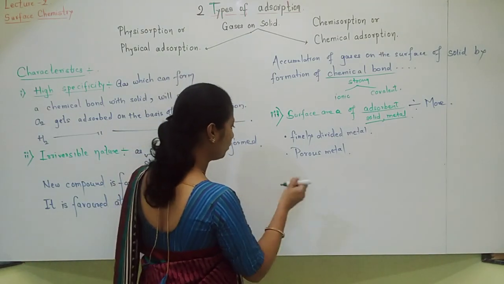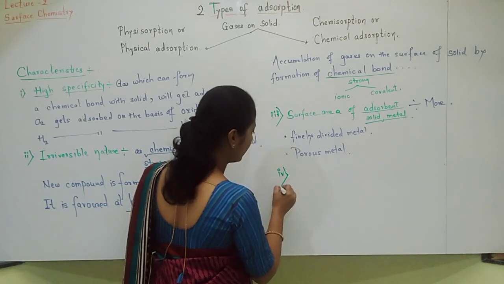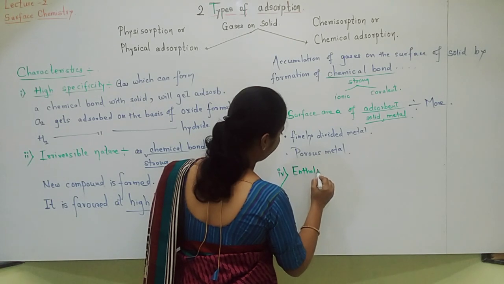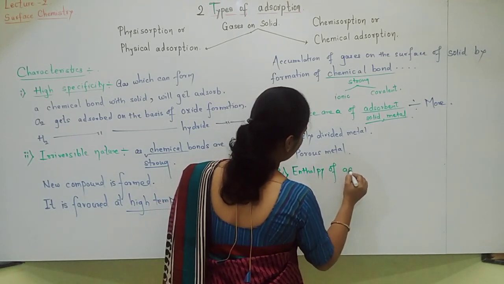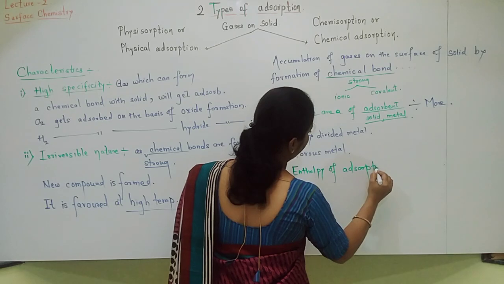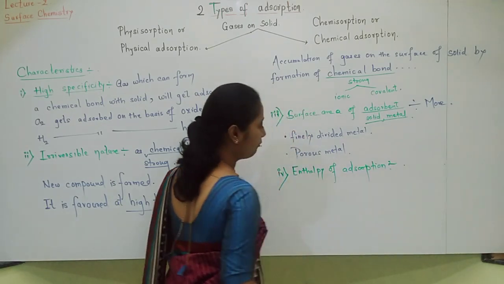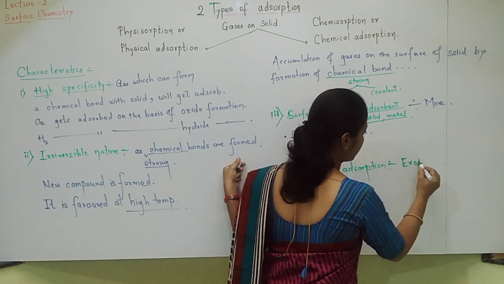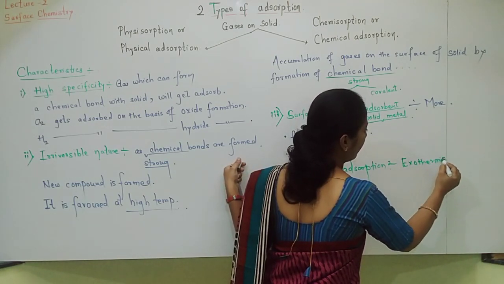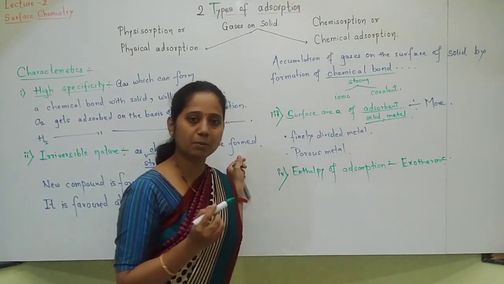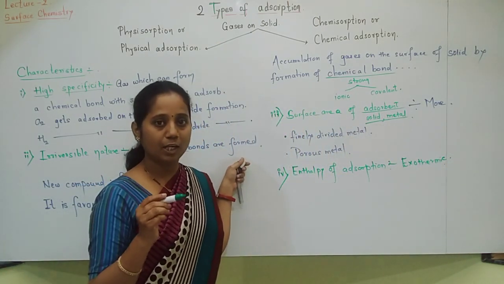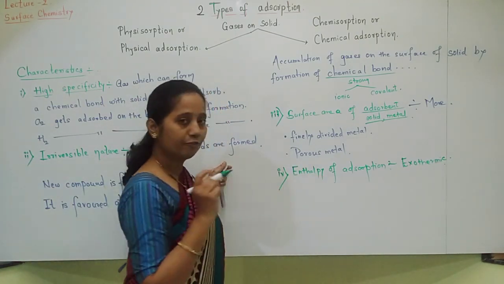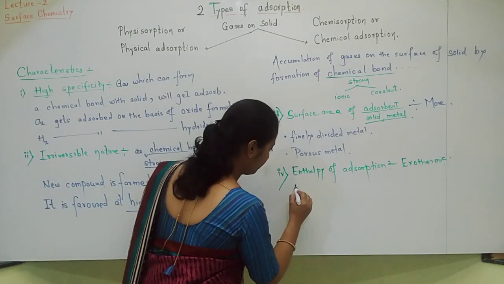Now let us move towards the fourth characteristic of chemical adsorption, enthalpy of adsorption. Of course, adsorption is an exothermic process. Adsorption is an exothermic process, heat will be given out. But how much heat will be given out? Enthalpy of adsorption for chemical adsorption is high.